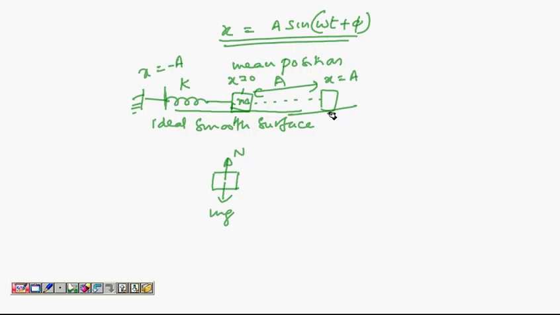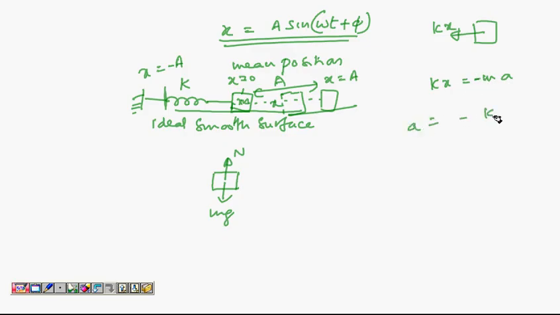Okay. So if you write the force equation at any moment, suppose when the block was here at a distance of x, that means the spring is expanded by x. The block went from x equal to 0 to x equal to x. That means the spring got expanded by x. So if you draw the free body diagram, there is a force kx by the spring. So this force is mass into acceleration, but with a minus sign, because displacement x is to the right, whereas acceleration is to the left. So displacement and acceleration are oppositely directed.